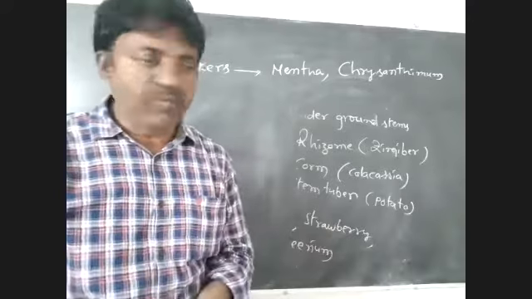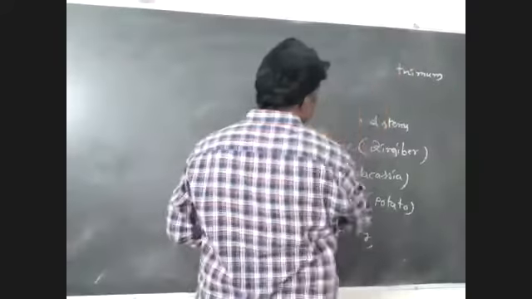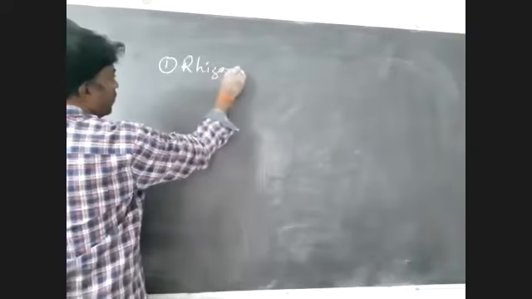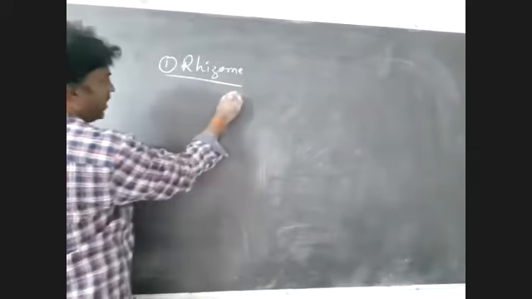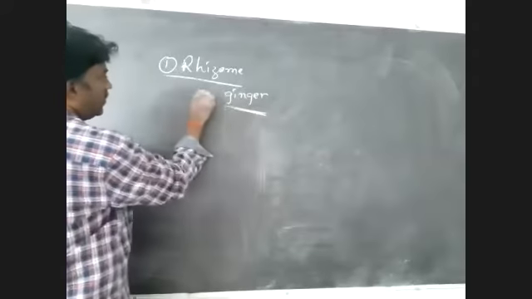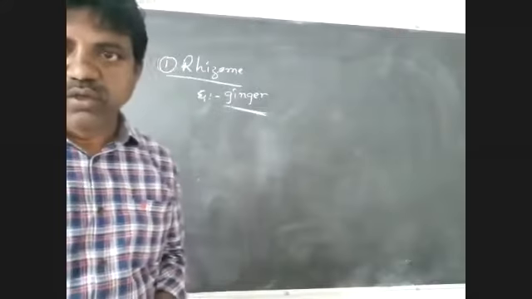Come to the first one, rhizome. The example plant is ginger.